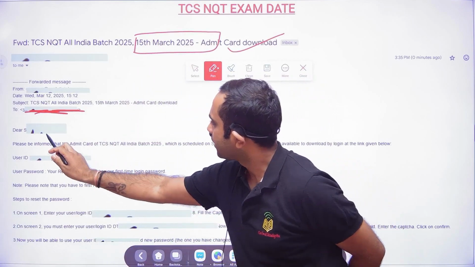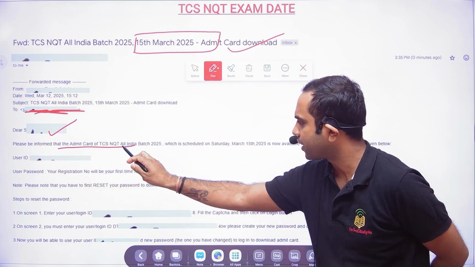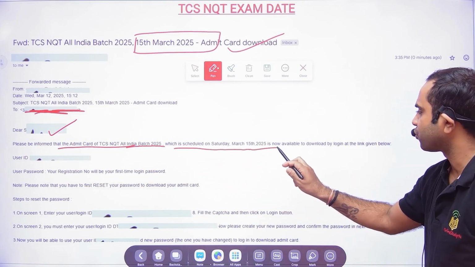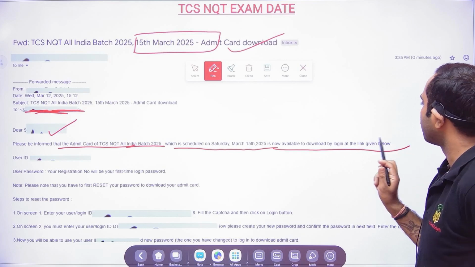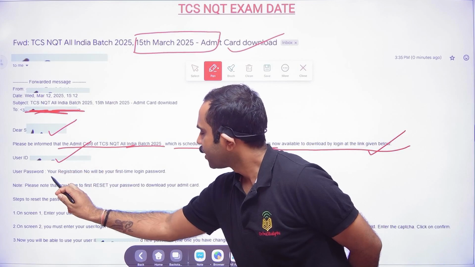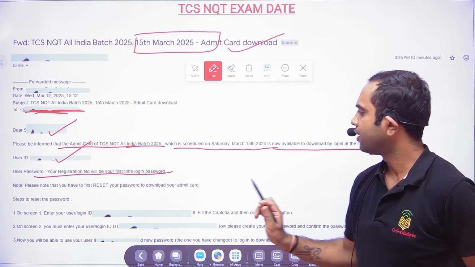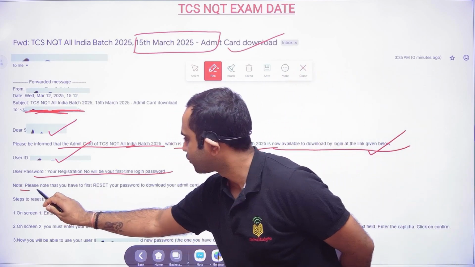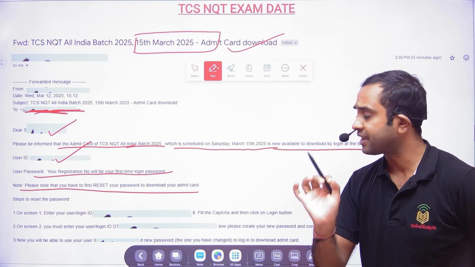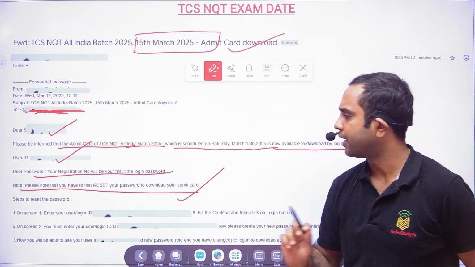Please be informed that the admit card of TCS NQT All India Batch 2025, which is scheduled on Saturday, March 15, 2025, is now available to download by logging in at the link given below. Your registration number will be your first time login password. Please note that you have to first reset your password to download the admit card. They have clearly mentioned that you have to reset your password to download your admit card.